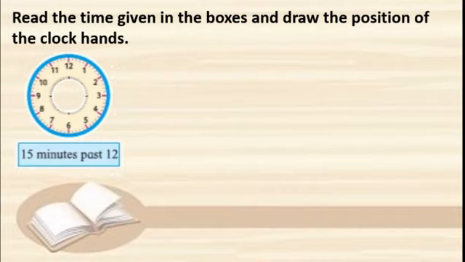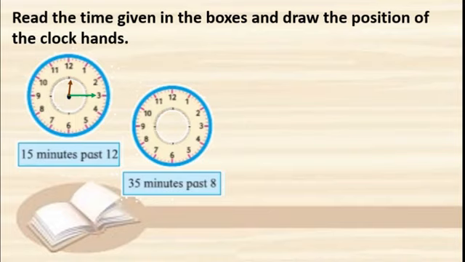Okay, we will draw. First we will draw this point, the fulcrum. Then here the minute hand, 15 minutes it is showing, and this is the hour hand between 12 and 1. Okay, see, this is 15 minutes past 12, isn't it?